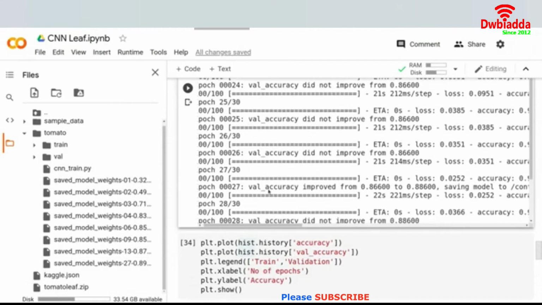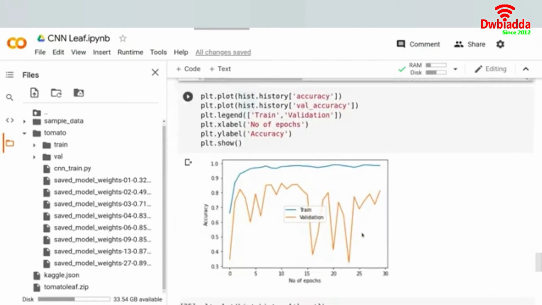In the 27th epoch we can see that the validation accuracy improved from 86% to 88%, an increase of 2%. So it is breaking our previous best, and this is how it stores the weights. At the 27th epoch we were getting the maximum accuracy, and it stored the model weights for us. I hope you are now quite comfortable with the concept of callbacks and how we can use them in a better way, so as to get better accuracy and reduce the loss as well.